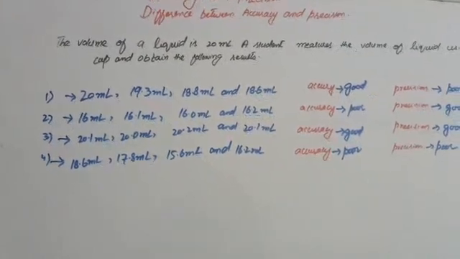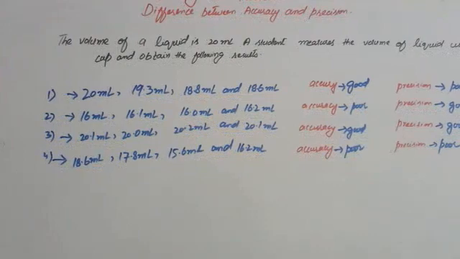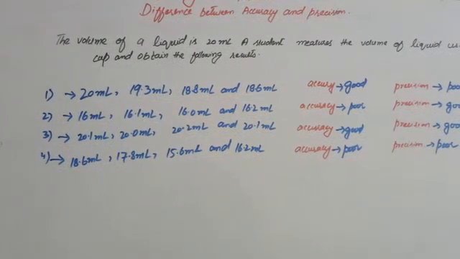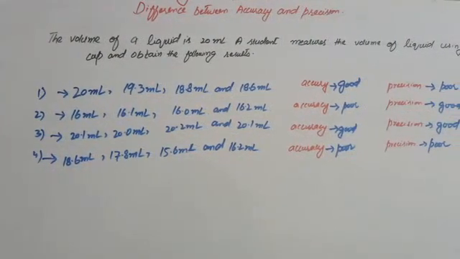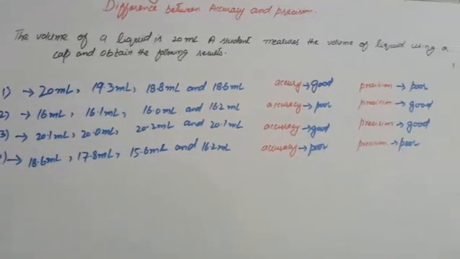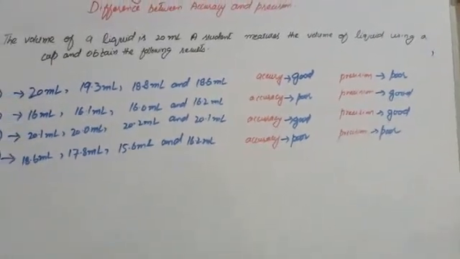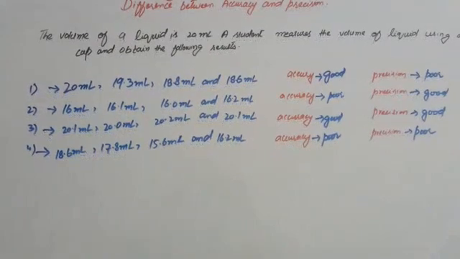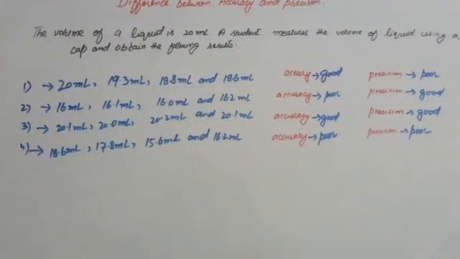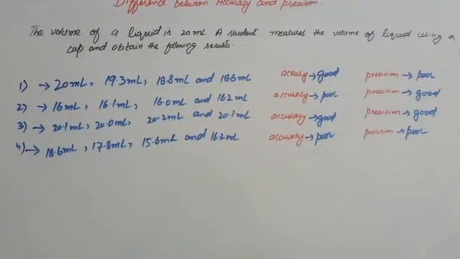Here we see the accuracy and precision. In the first series, we see all the values are very close to the true value, so the accuracy is good, but the values are not consistent with each other, so the precision is poor.